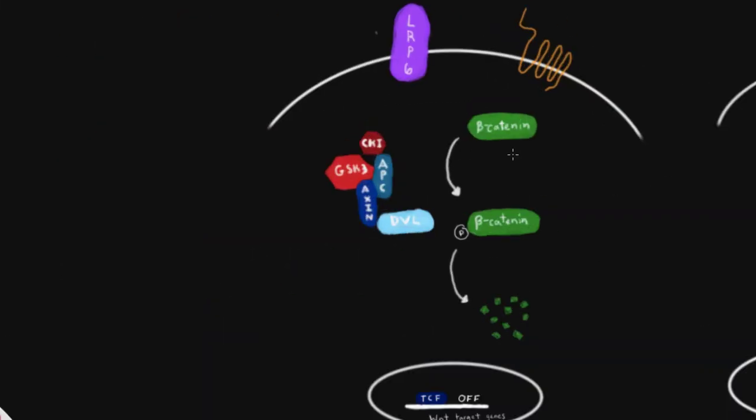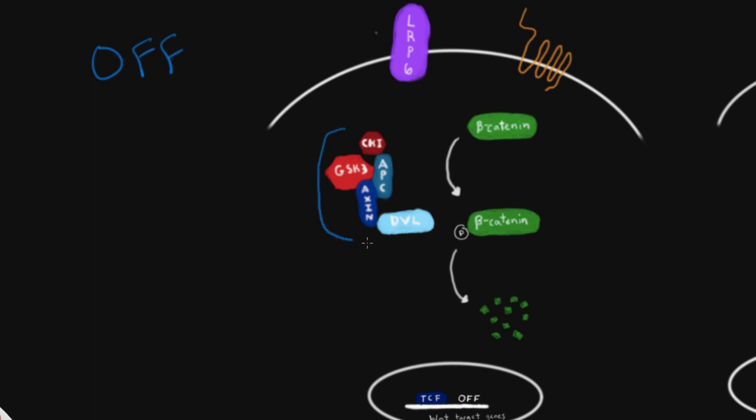Alright, now back to work. So, this WNT pathway usually exists within two states, either off or on. First, we're going to discuss the off state. Within this state, there are two membrane proteins of interest. The first is LDL receptor-related protein, or LRP6, and, for naming reasons unknown, a protein which is a 7-pass transmembrane protein called frizzled.